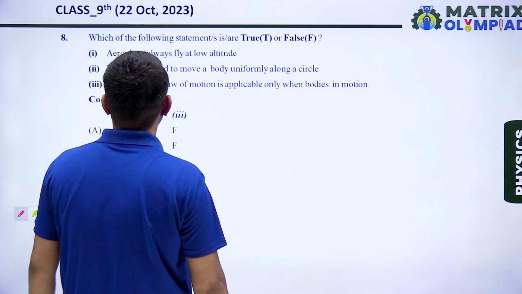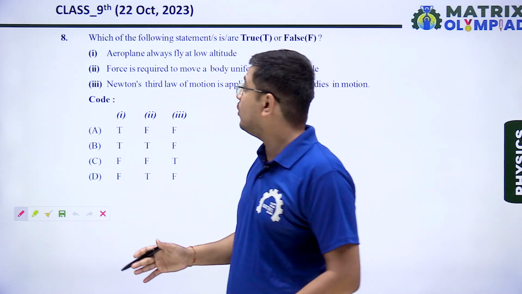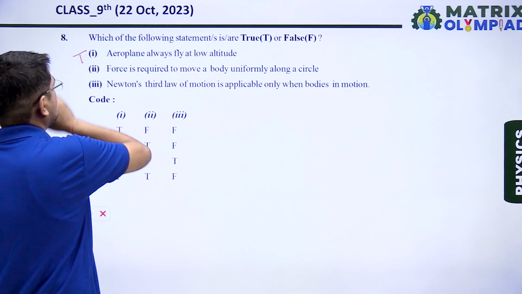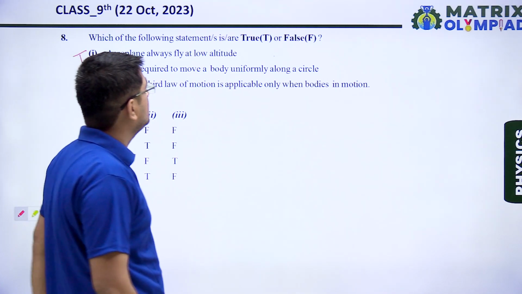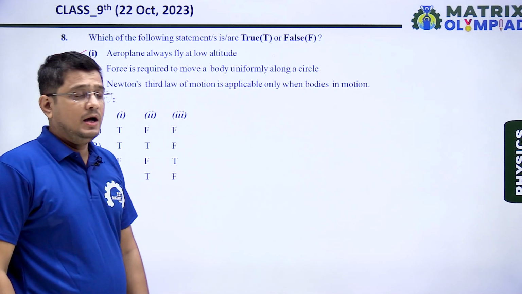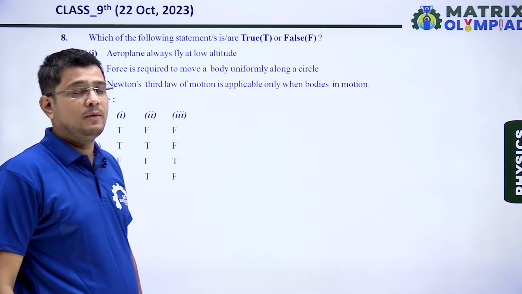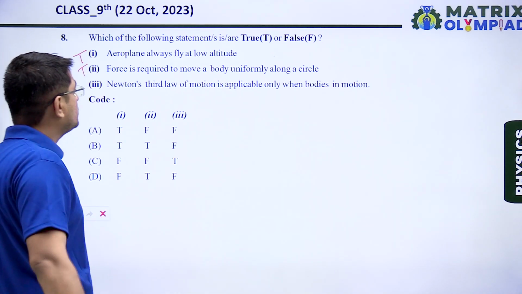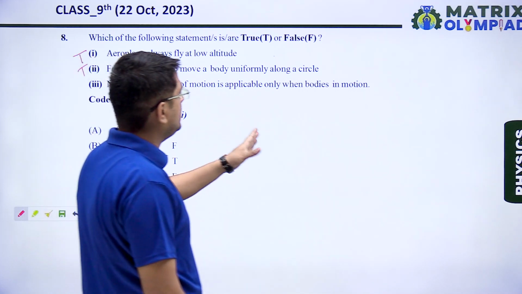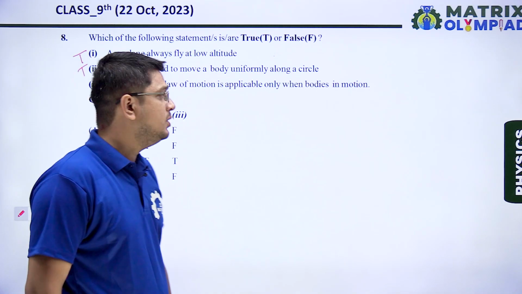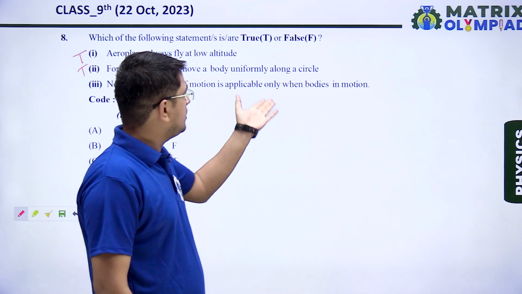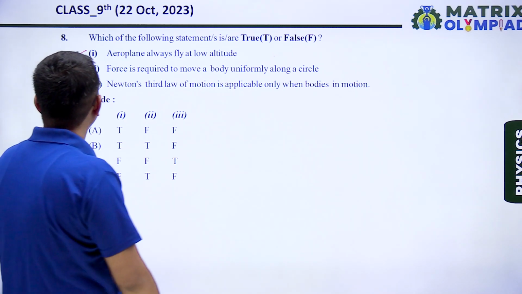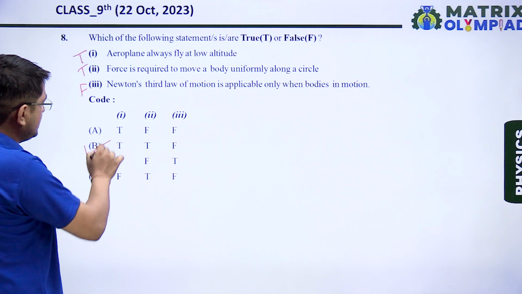In question number 8, we have to check which of the statements are true and which are false. Statement 1, aeroplane always fly at low altitude. This is a true statement. Force is required to move a body uniformly along a circle. Yes, to perform uniform circular motion, a special force is required which is known as centripetal force. This is also true. Newton's third law of motion is applicable only when body is in motion. No, this is not true. This law is applicable in motion or in rest condition also. So this is a false statement. So correct code is true, true and false. So that is option B is our correct answer.